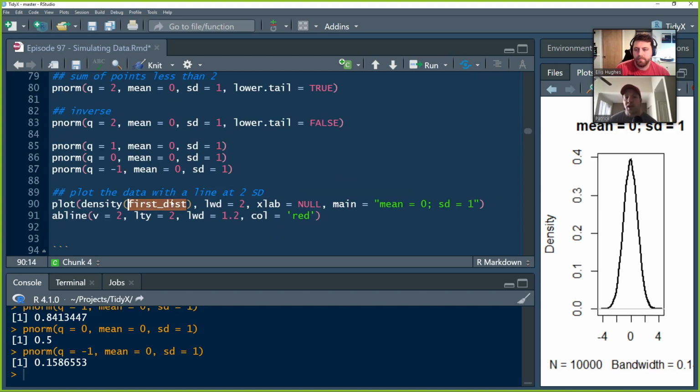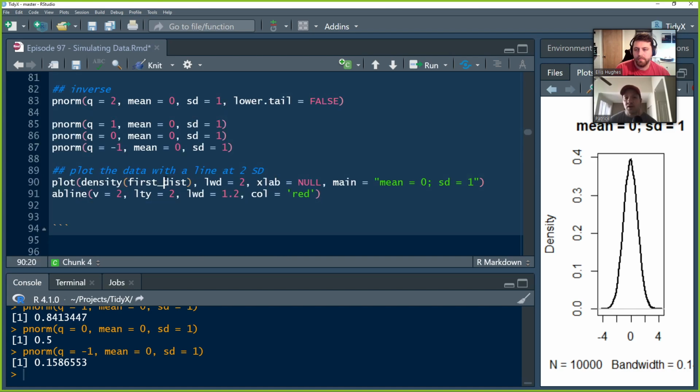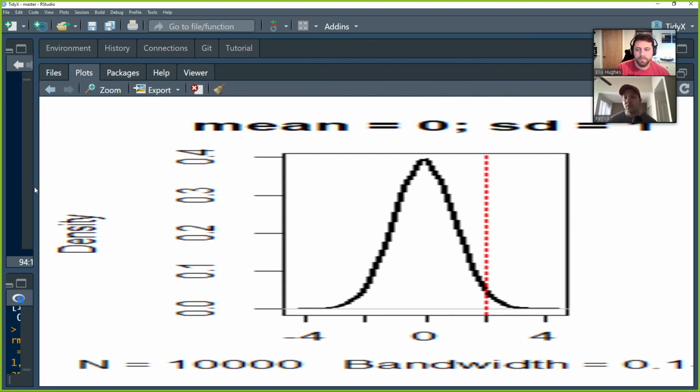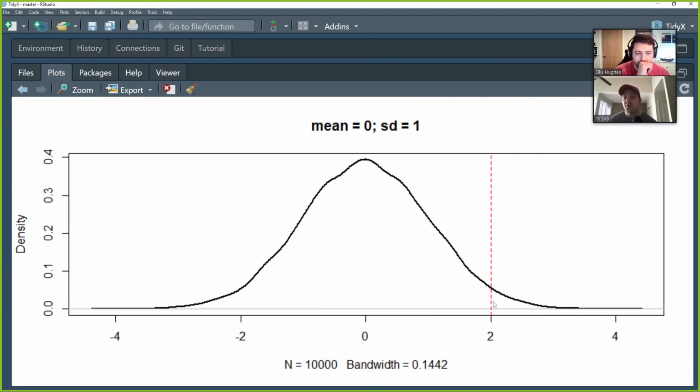So we're basically going to plot the same distribution that we created in our norm. And that's going to have a mean of 0 and standard deviation of 1. And then we can plot our little line here. And so we're going to stick this right at 0.2. So remember, Q is 0.2. And so there we see 97.7% of the data, 0.977 is going to be contained below that point, and then we can see the inverse, which is that small little 0.0277 is above it. Pretty cool.